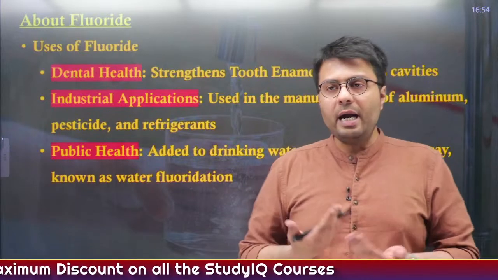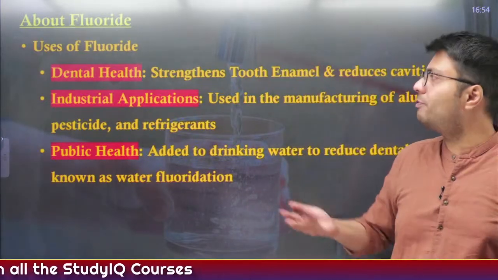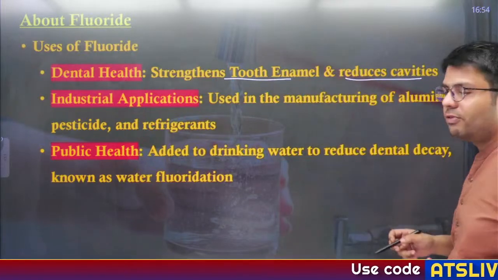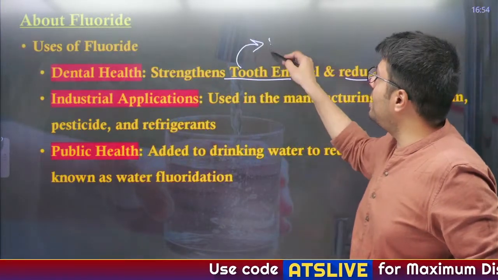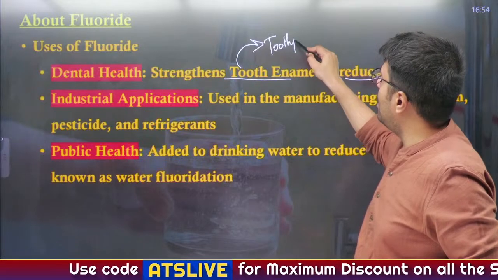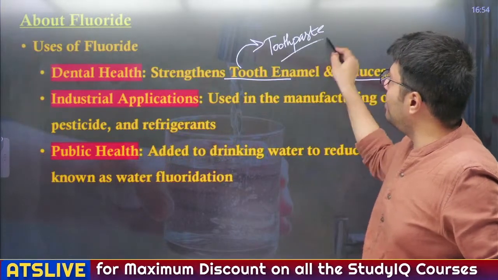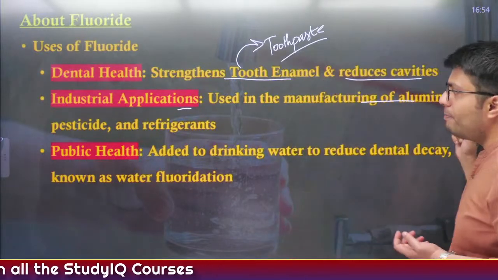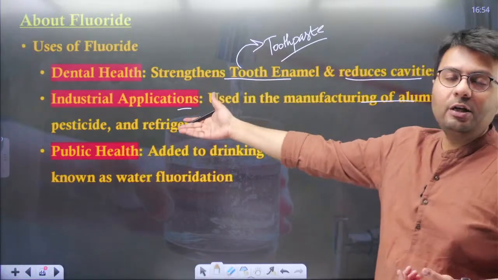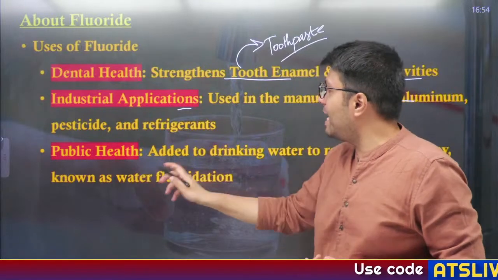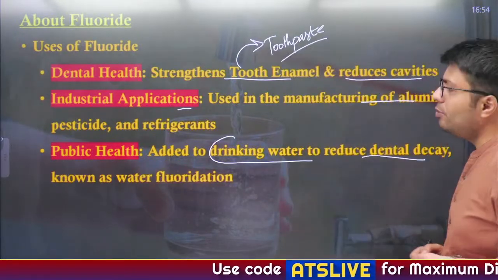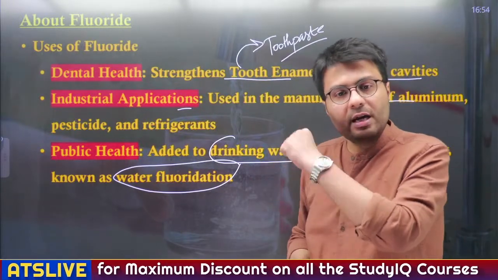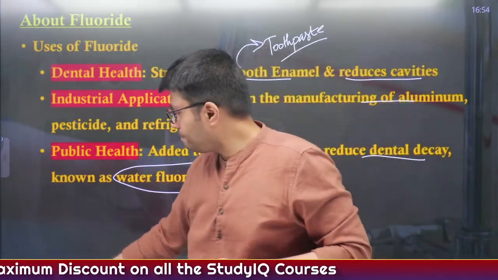Now uses of fluoride. The most popular use case of fluoride is relating to dental health, that it strengthens tooth enamel and reduces cavities. So that is why many popular toothpastes in India and other parts of the globe have fluoride also. It also has industrial application, in manufacturing of metals like aluminum, and also relating to pesticides and refrigerants, whereas in public health it is added to drinking water to reduce dental decay, known as water fluoridation. Understand? So similar to chlorination, fluoride is also added to water.